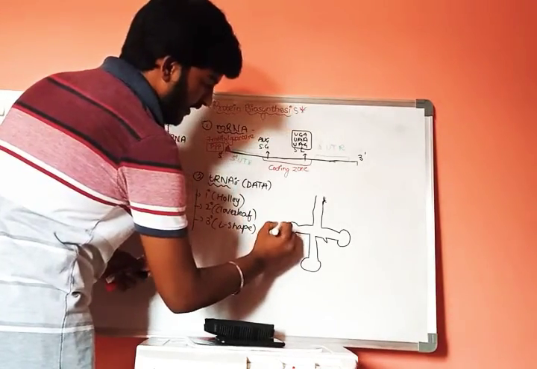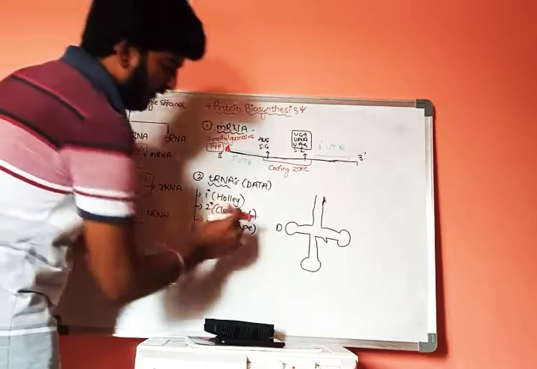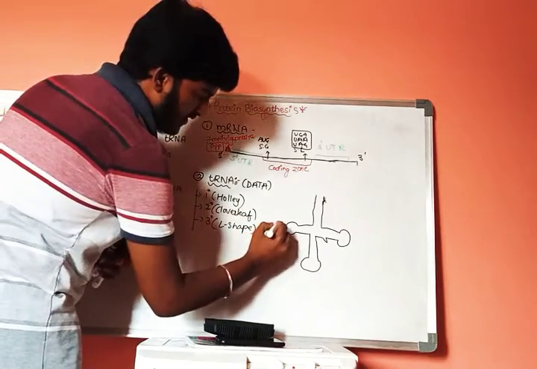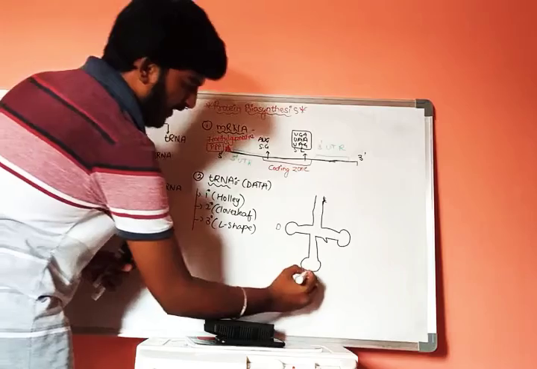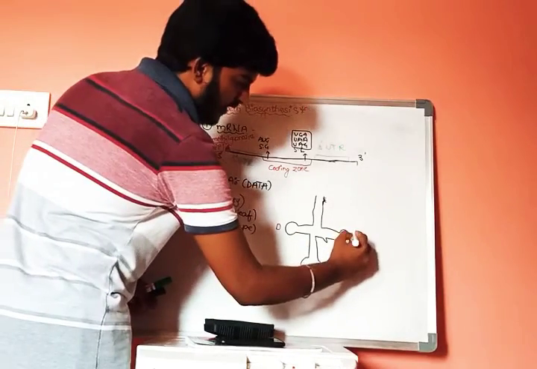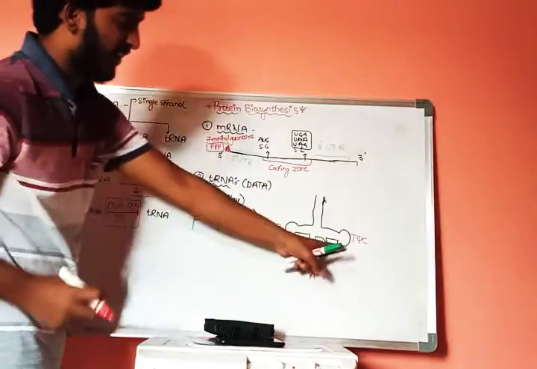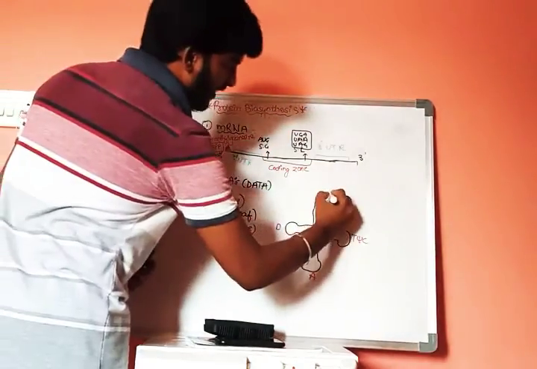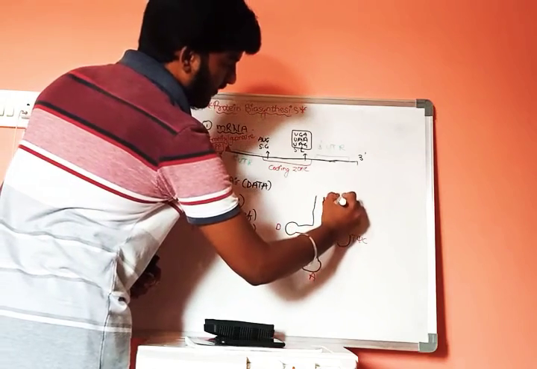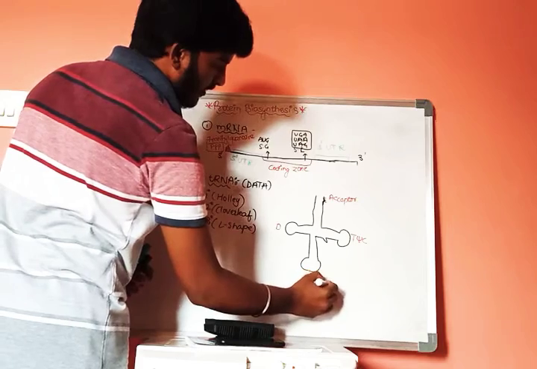This is D loop, and it is anticodon. A means anticodon loop, and this is T psi C group, T psi C loop, and it is A group. A means acceptor, and it is anticodon.